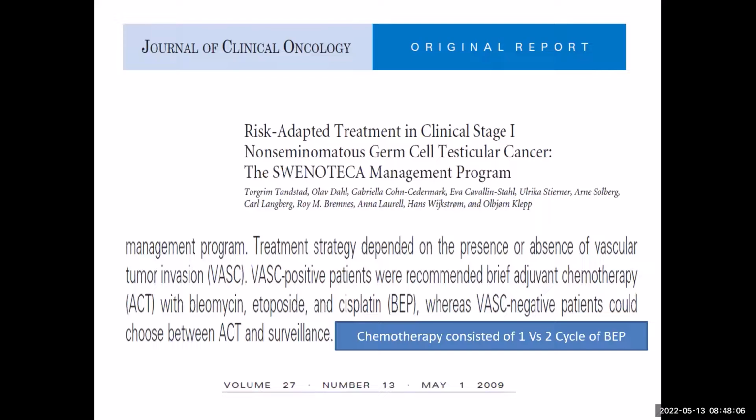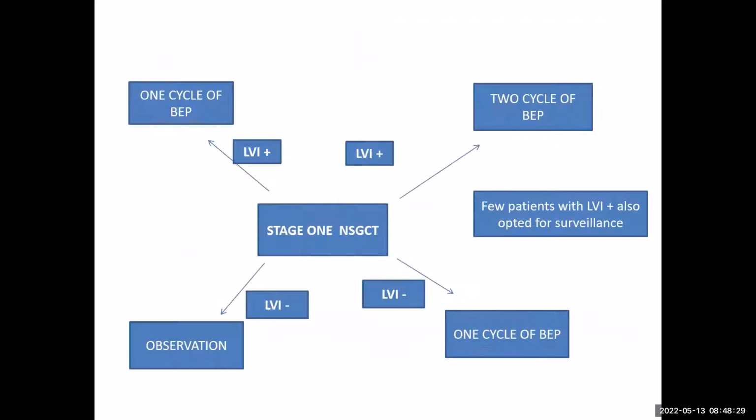Treatment strategy depended on the presence or absence of vascular invasion, what I told you, LVI. Patients who were LVI present received adjuvant chemotherapy with 1 or 2 cycles, whereas those patients who were LVI negative were given the option of 1 cycle of chemotherapy or surveillance. I will explain in the subsequent slide.